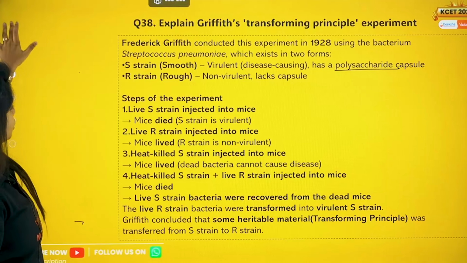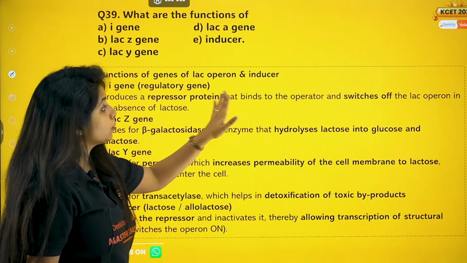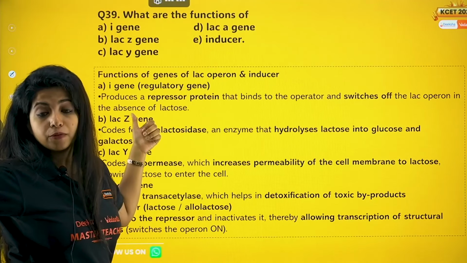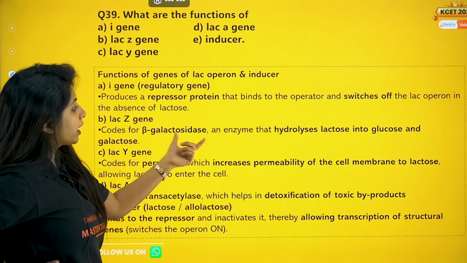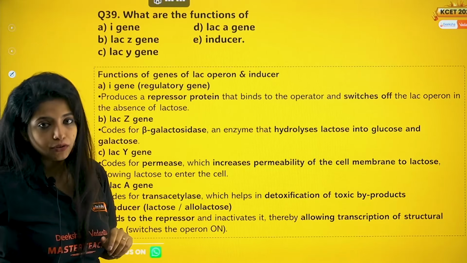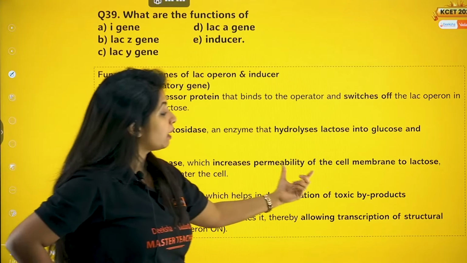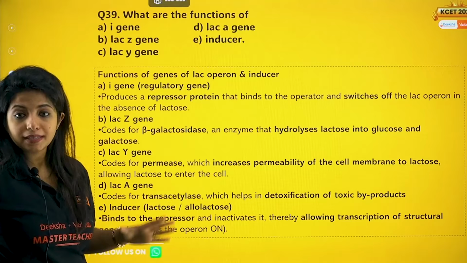Okay. So over here we are there. I gene, regulatory gene, is for producing a repressor protein that binds to the operator and switches off the lac operon in the absence of lactose. What is the use of LAC-Z gene? Codes for beta-galactosidase, an enzyme that hydrolyzes lactose to glucose and galactose. What does LAC-Y gene do? Codes for permease, which increases permeability of the cell membrane to lactose, allowing lactose to enter the cell.